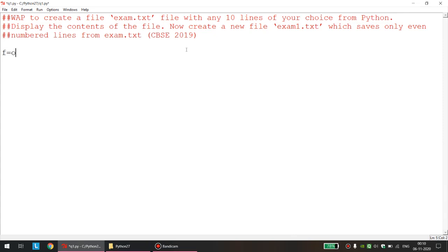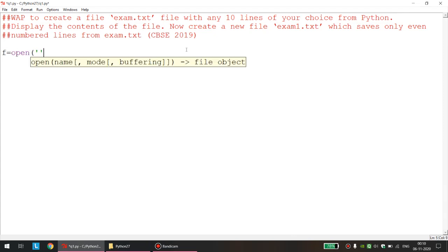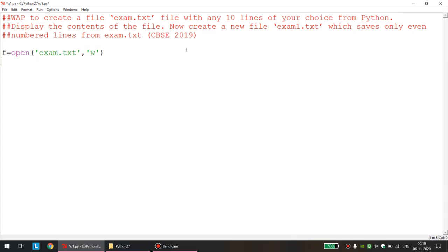So f equal to open, let us say exam.txt, and because we are creating the file, this will be in write mode. Work is done. Now here I think we need not ask the user how many lines he or she wants as an input. Why? If you see the question, it is already mentioned that the user will enter 10 lines. Okay, so instead of asking the user how many lines, we can directly execute the loop for i in range. I want the loop to be executed 10 times, so I will use range 0 to 10.